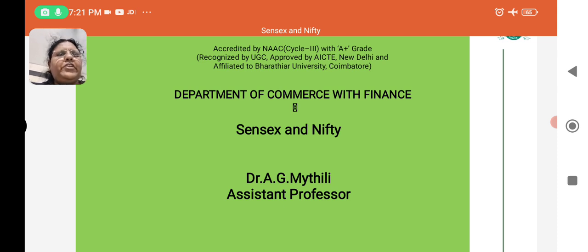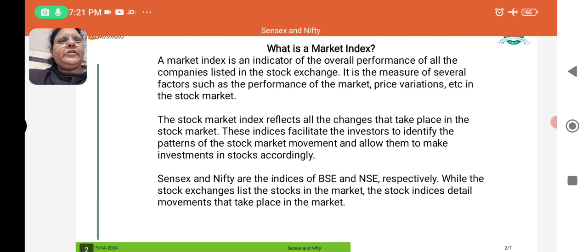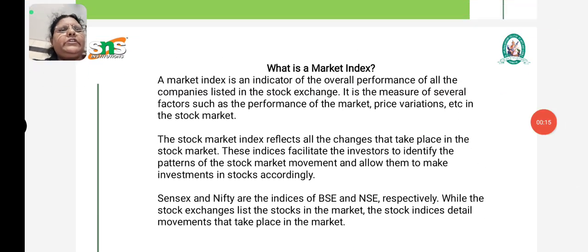In this video, we are going to see about the Sensex and Nifty. So before going to that, what is a market index? A market index is an indicator of overall performance of all the companies listed in the stock exchange. It is a measure of several factors such as performance of the market, price variations, etc. in the stock market. The stock market index reflects all the changes that take place in the stock market.